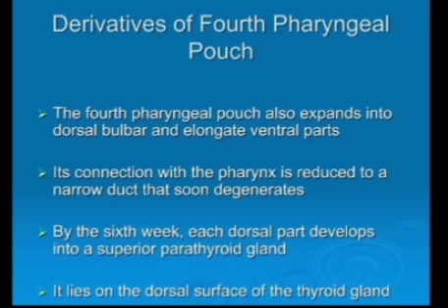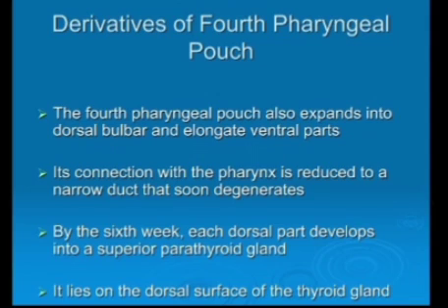Now the fourth pharyngeal pouch, it again expands into a dorsal bulbar part and an elongated ventral part. Its connection with the pharynx is reduced to a narrow duct and soon degenerates. By the 6th week, each dorsal part develops into the superior parathyroid gland. So you can note the inferior parathyroid gland develops from the third pharyngeal pouch, while the superior parathyroid gland develops from the fourth pharyngeal pouch.